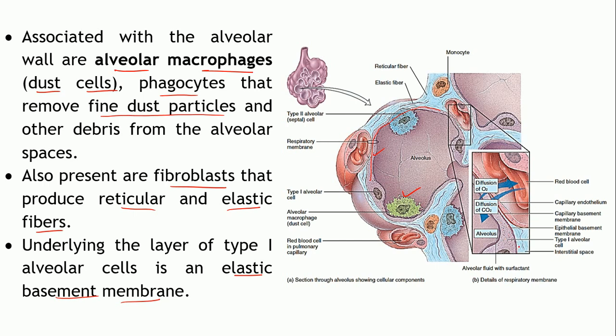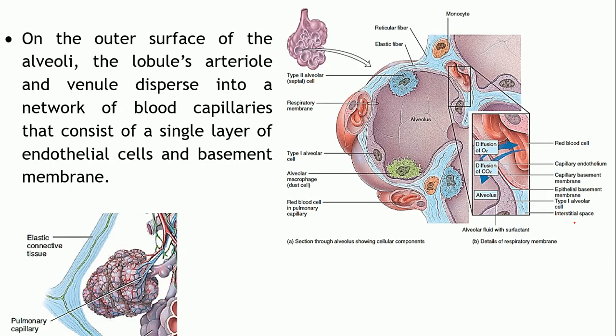So that is the type 1 alveolar cell, and just outside this layer is an epithelial basement membrane or the elastic basement membrane, which is a part of the alveolar wall. Now, on the outer surface of the alveoli, as you can see over here, a network of blood capillaries is present, right.